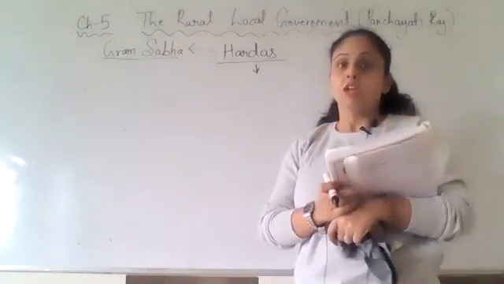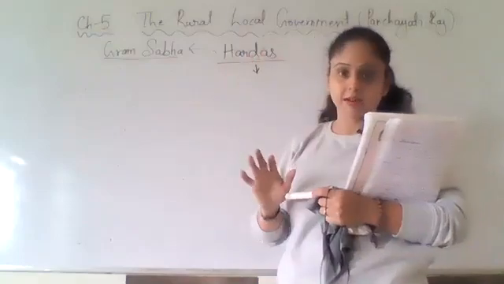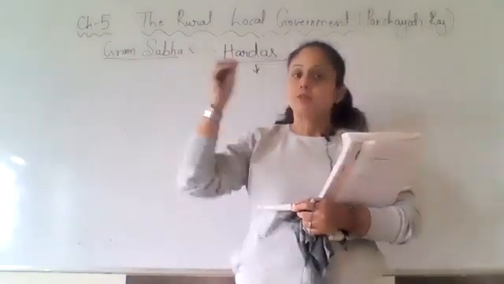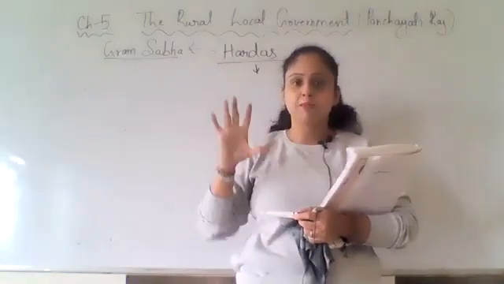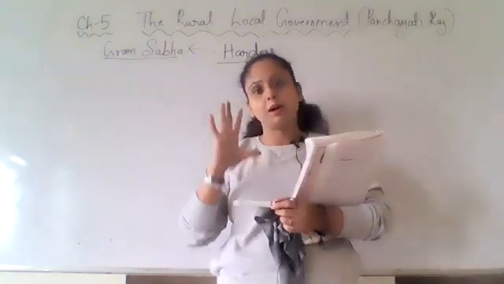Okay, so what happened? Gram Sabha is there. Everyone came. Villagers came. Panch came. Sarpanch came. Secretary came. Okay. Everyone came to the meeting.